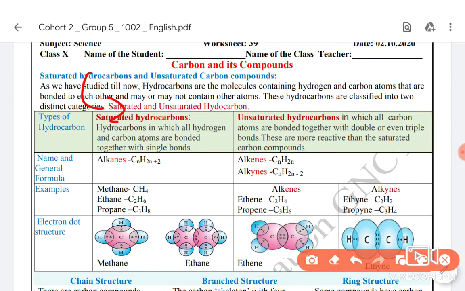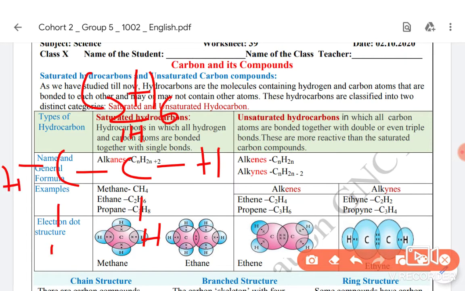So ethane: you know it means 2 carbons, and 'ane' means it is a saturated hydrocarbon, singly bonded. Its general formula is 2 times the carbon atoms plus 2, so it is C2H6. If we write its structural formula, then C single bond C, because our bonds are single, and you make this complete with all the other 4 valencies. One carbon shares one electron with the other carbon, and the remaining valencies are covered by 3 hydrogen atoms each. So it becomes C2H6.